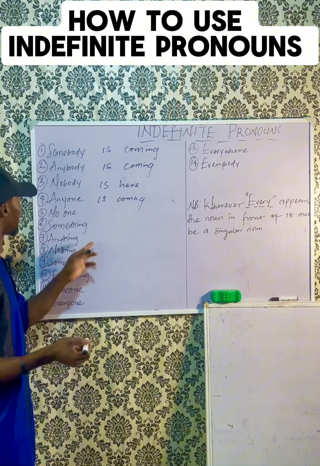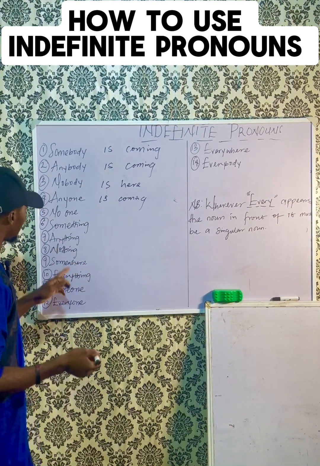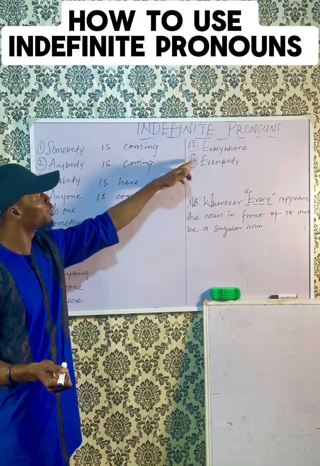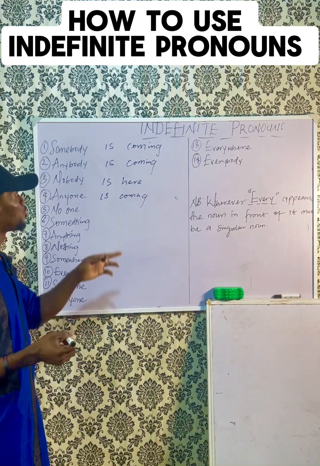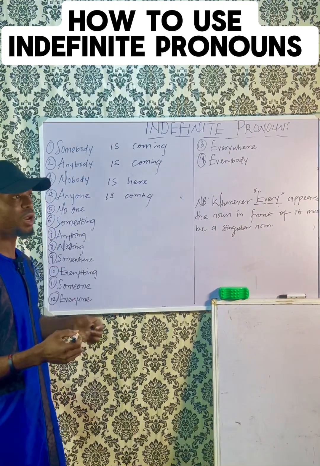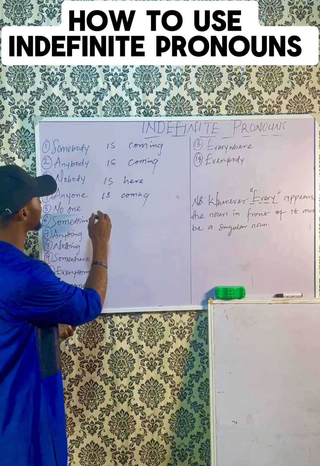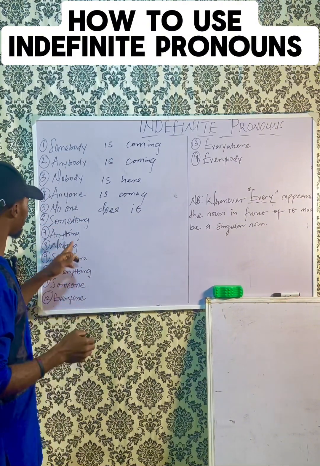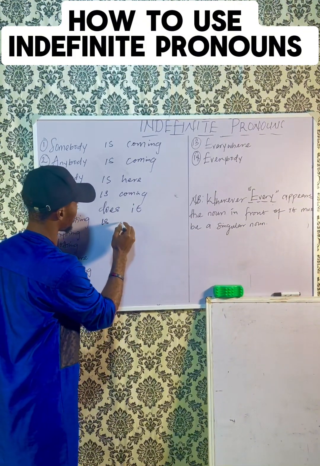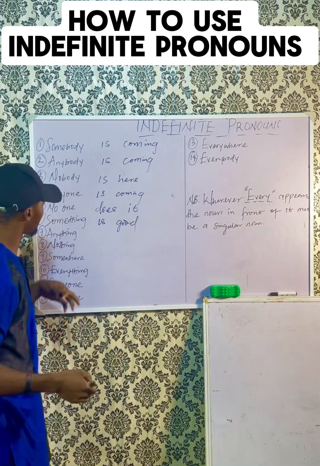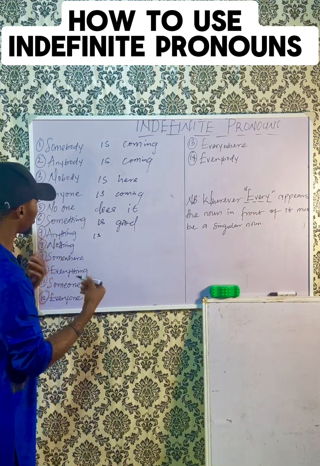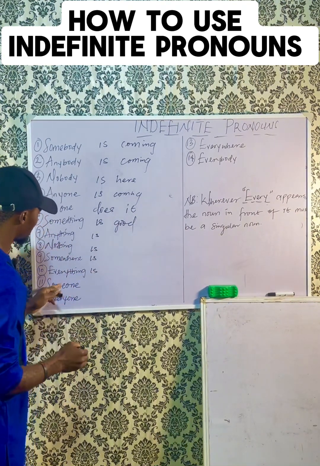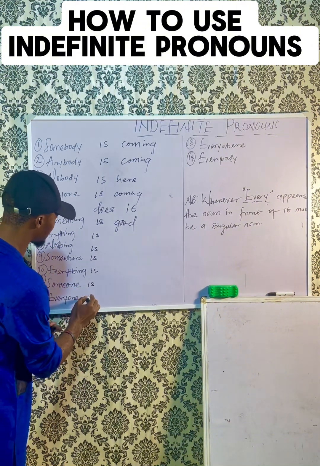Or no one, not something, anything, nothing, somewhere. Anywhere you find any of these words, always make sure that the verb that comes after them will be in a singular form, not plural form. No one does it. This is a singular verb, not plural. Something is good. Anything is. Nothing is, not are. Somewhere is. Everything is. Someone is. Everyone is.